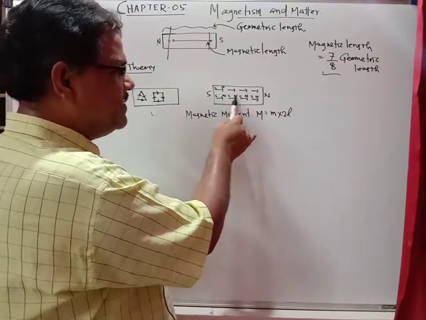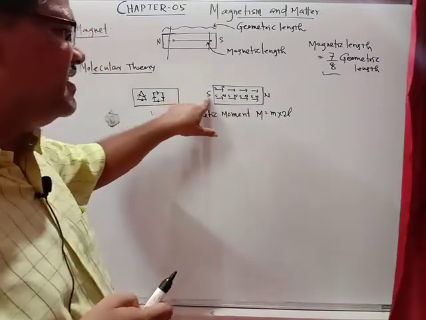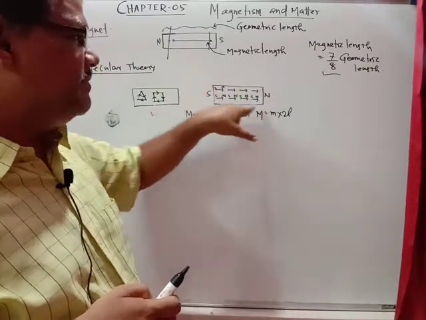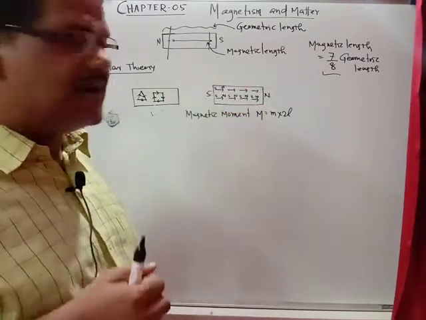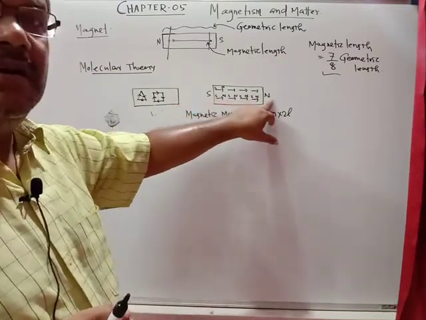This north and south effect will be cancelled. Finally, at one end we will be getting the south effect, and at the other end we will be getting the north effect. Means the whole substance becomes a bar magnet, and one end will be the south pole, another end will be the north pole.